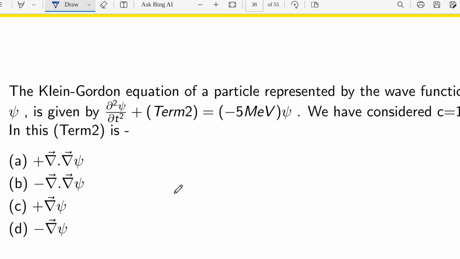What will term 2 be? Basically the main thing is that we have to reproduce the KG equation here and compare it with that expression, nothing more than that. Whatever term 2 will be, we have to write here.